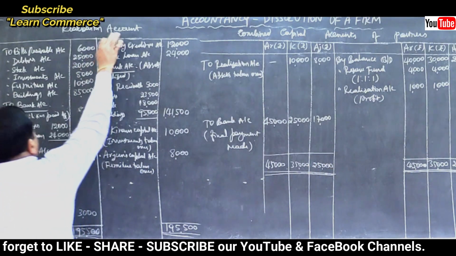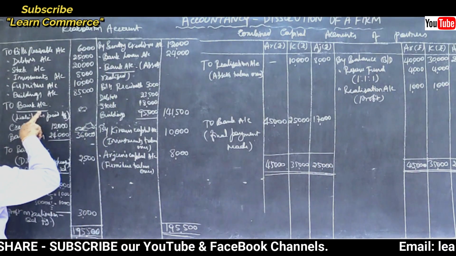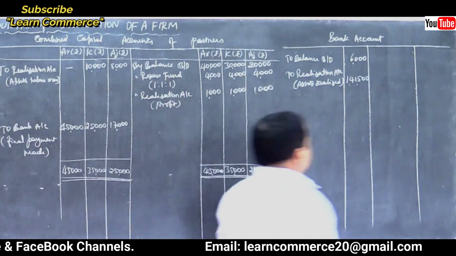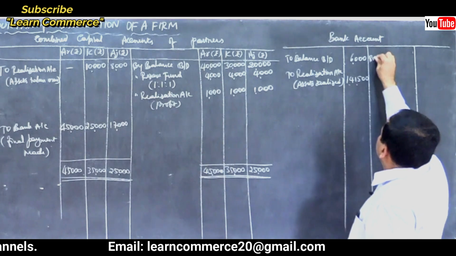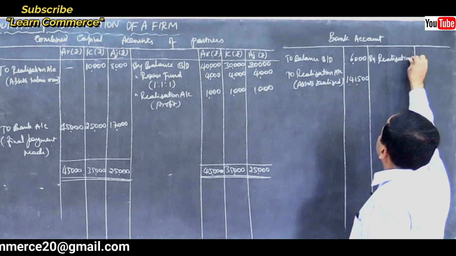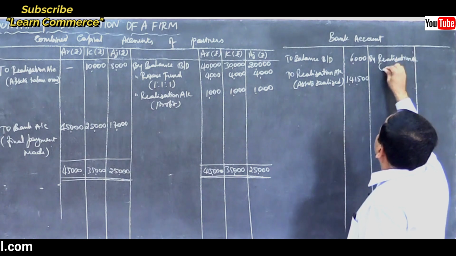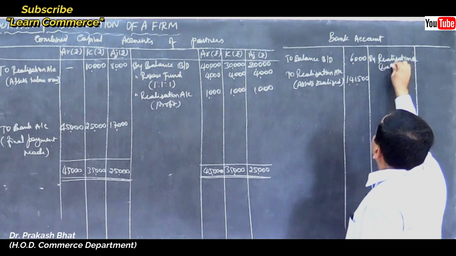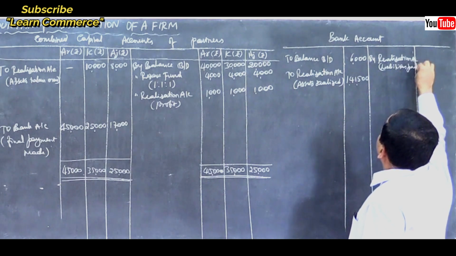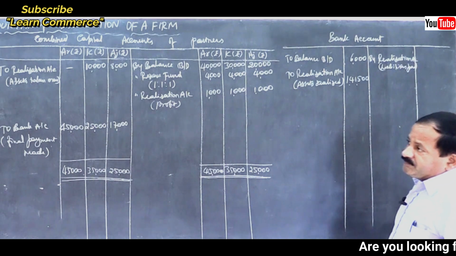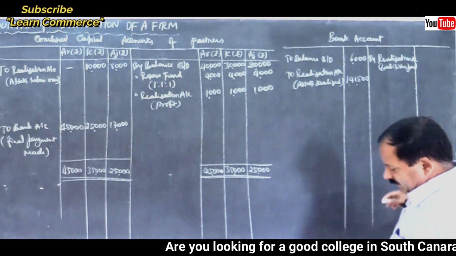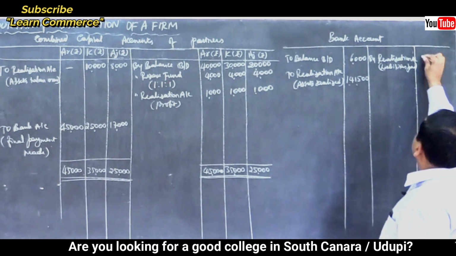Refer this side. Realization account related to bank account. So bank account is credited by realization account. It is liabilities paid off by realization account. Liabilities paid. How much? Take the total amount. 36,000, right? Yes, it is.